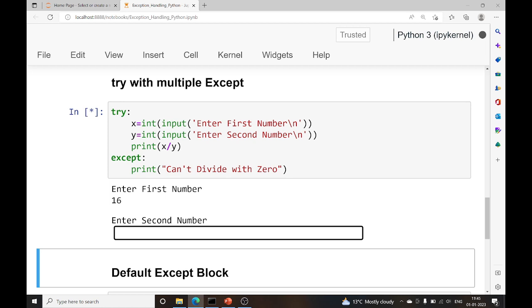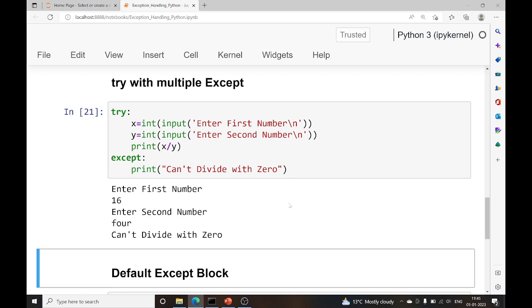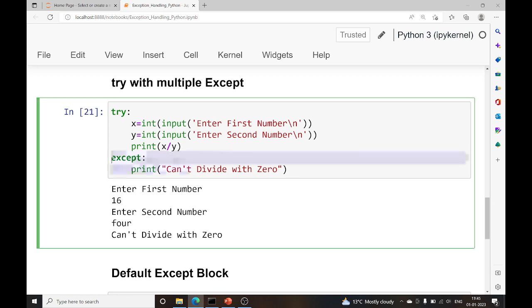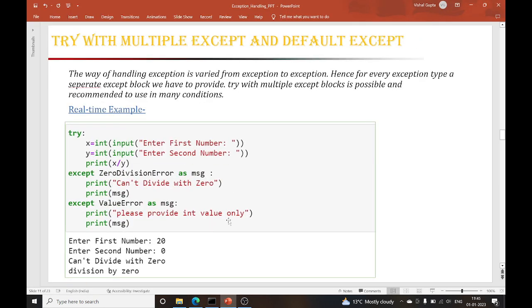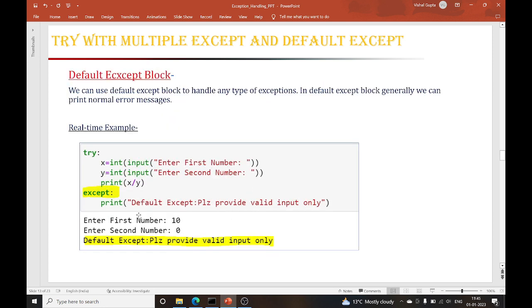I'm putting the first value as 16 and the second value as 4, in string format. Again it is leading to this except block. So if there is some problem or runtime error in the try block, the default except block is always going to execute. This is the thing I have written here.